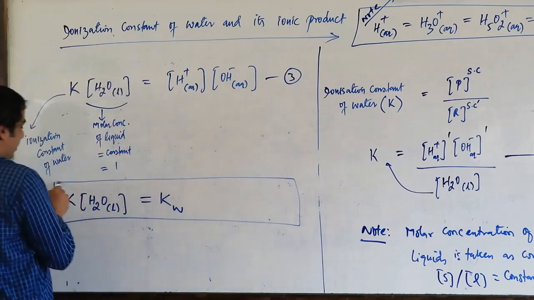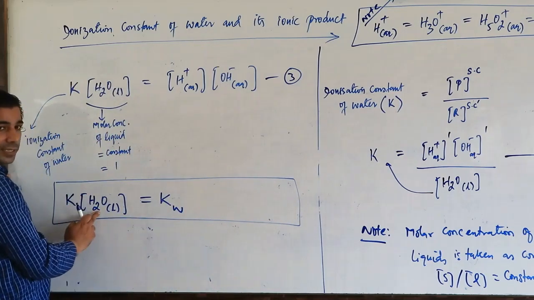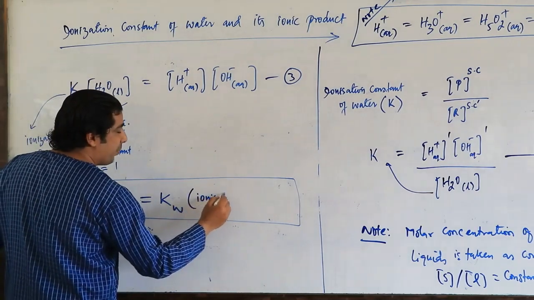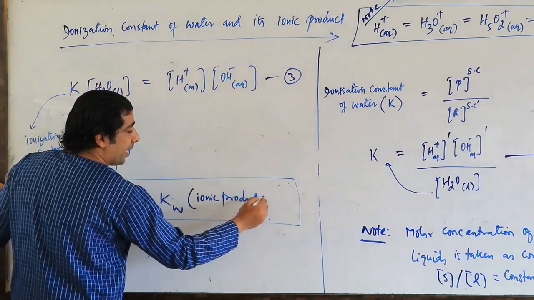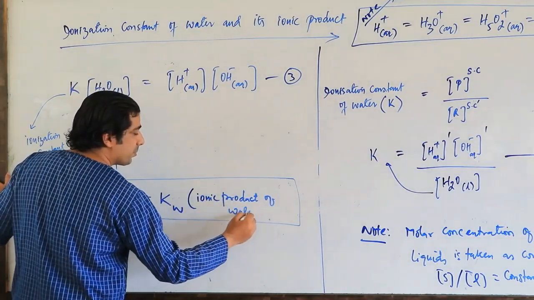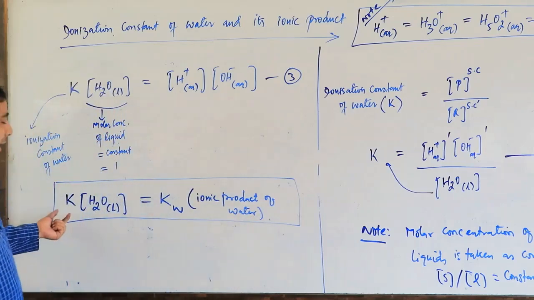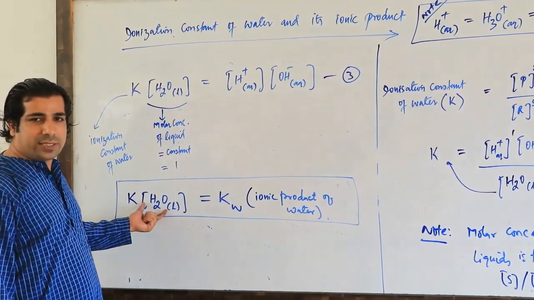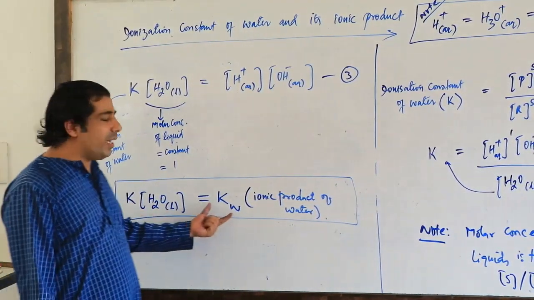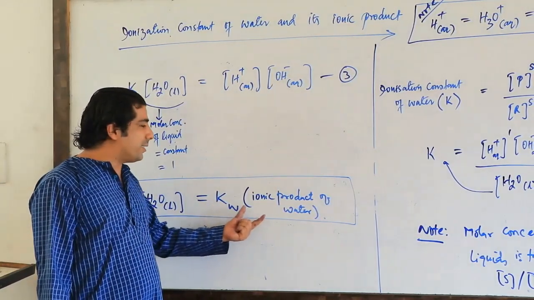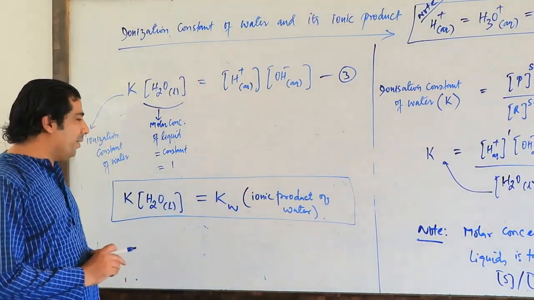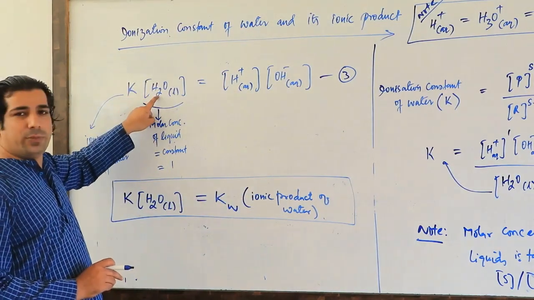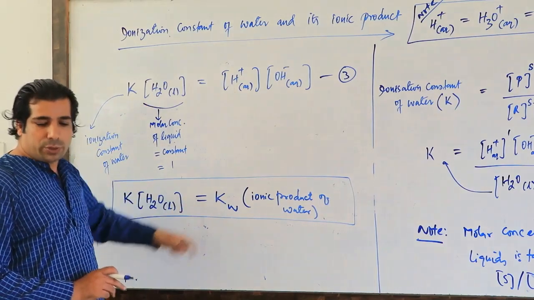So constant multiplied by constant is equal to constant, and this constant is called the ionic product of water. So my dear friends, the ionization constant of water multiplied by the water liquid, which is also constant, gives a constant called Kw, and that is the ionic product of water. So now in equation number 3, I can replace K into the molar concentration of water by Kw.